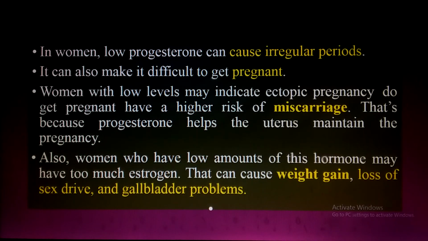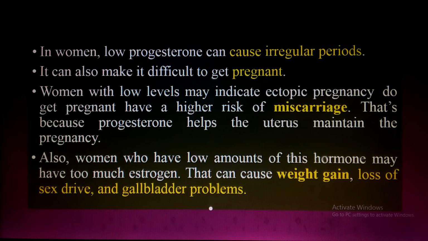Now, the low progesterone in women. What will happen? In women, low progesterone can cause irregular periods. It can also make it difficult to get pregnant. Women with low levels may indicate ectopic pregnancy, have difficulty getting pregnant, and have a higher risk of miscarriages. That's because progesterone helps the uterus maintain the pregnancy.